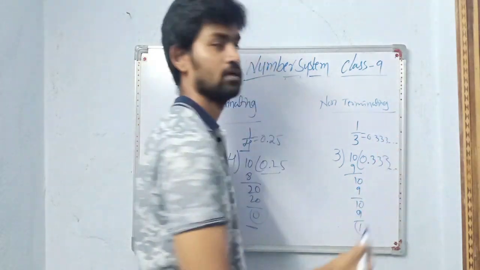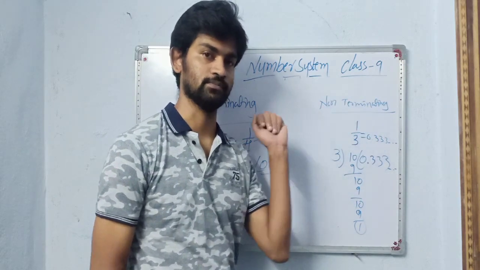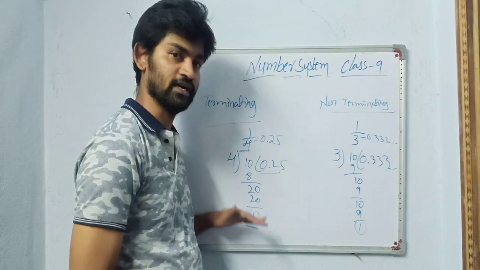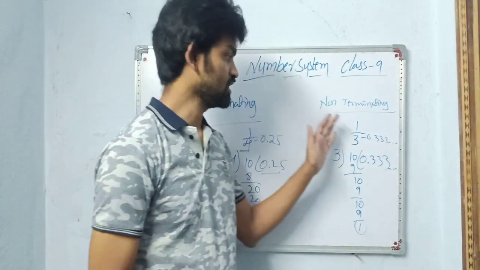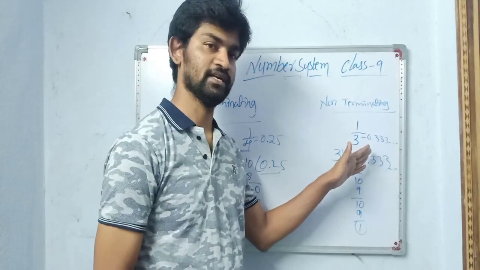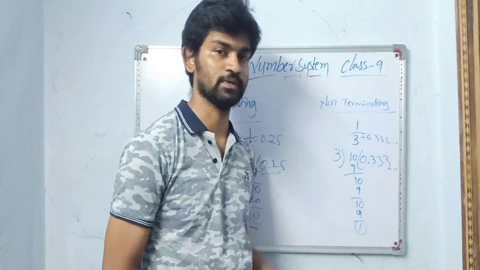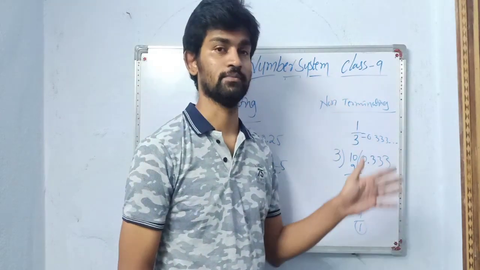0.333 and so on. This type of rational numbers are called non-terminating rational numbers. If you are getting remainder as 0 when you are dividing, it is called a terminating rational number. If it is not terminating, if any number is repeatedly coming after the decimal point, then it is said to be a non-terminating rational number.